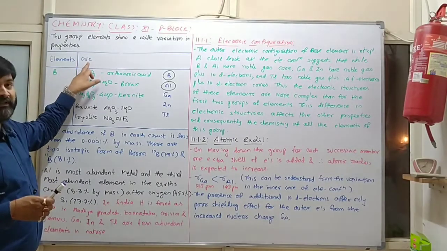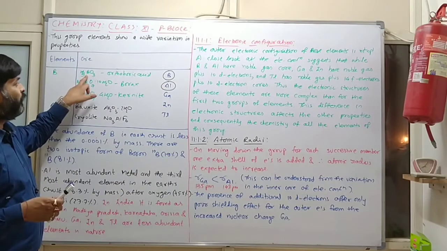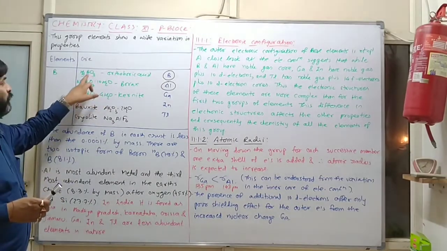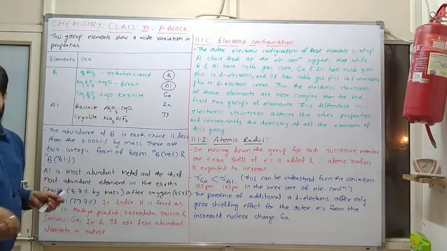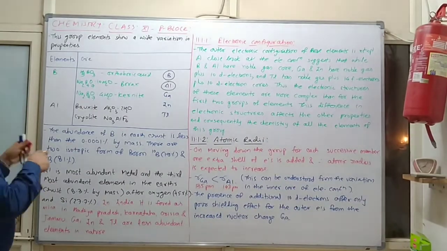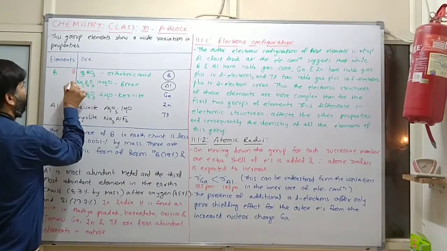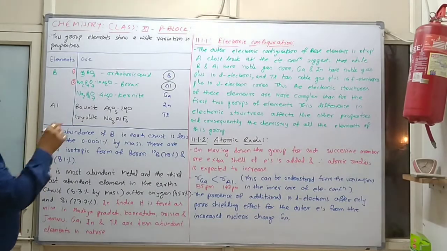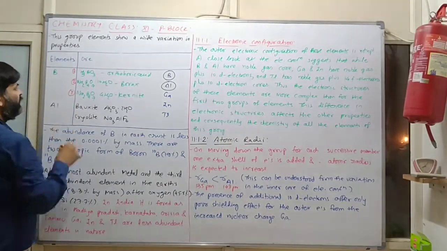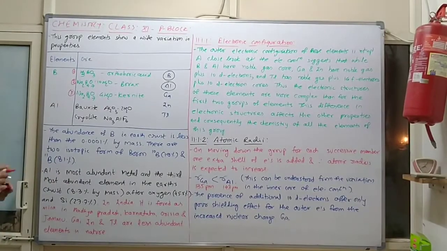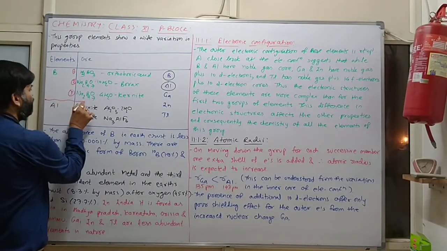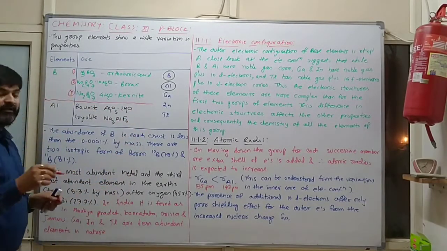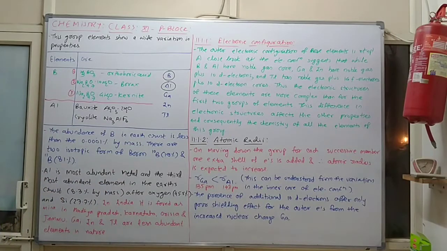In case of boron, the ores are orthoboric acid, formula H3BO3, and then borax, formula Na2B4O7.10H2O, and the third one is kernite. So these are important sources during extraction of boron.